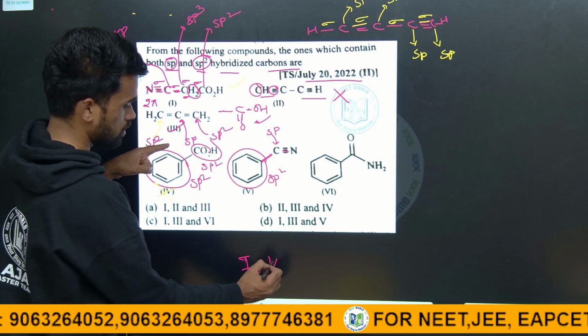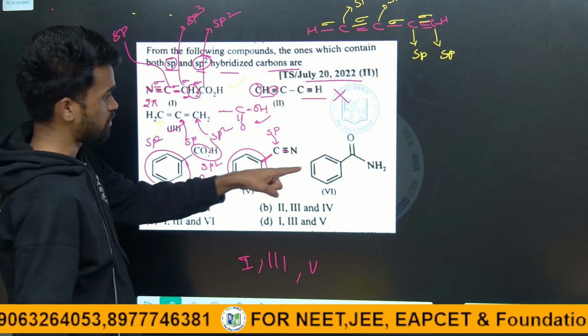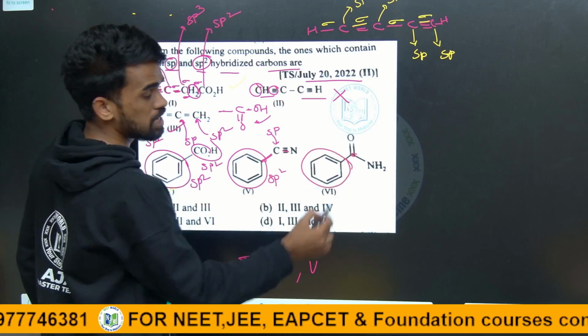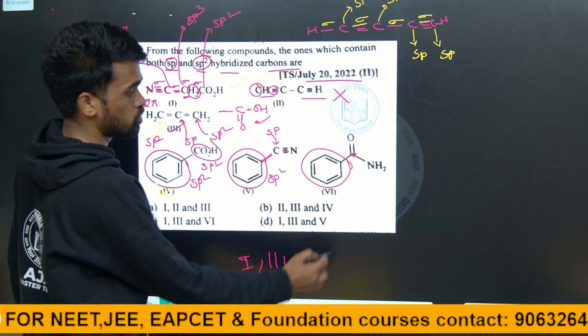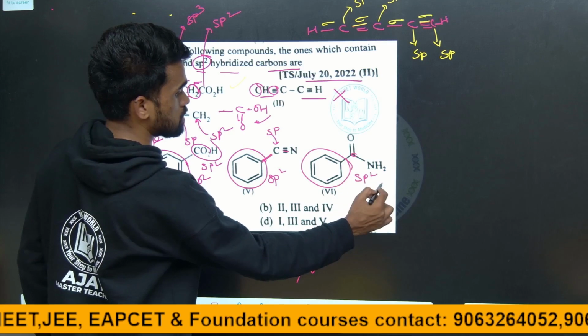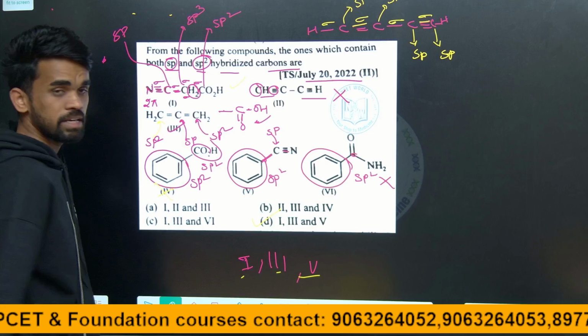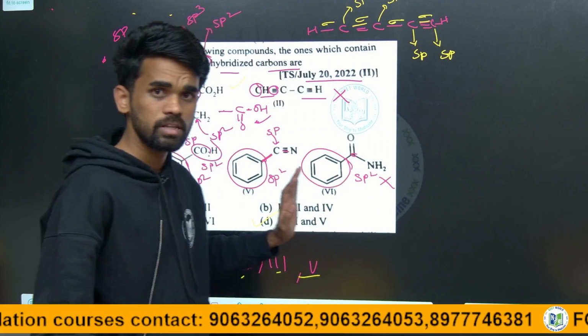3 and 5. And what about this? All these are sp2, and this carbon is also sp2 as it has 3 sigma bonds. Hope it is clear. So all of them are sp2, so this is also not the exact one. So 1, 3, 5. So option D is the suitable answer for this particular question. I hope there is no confusion in this.